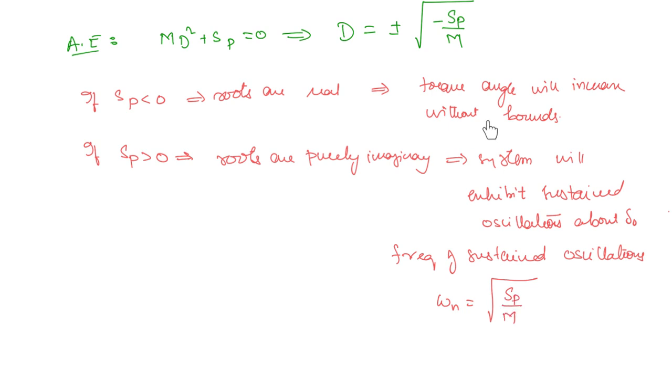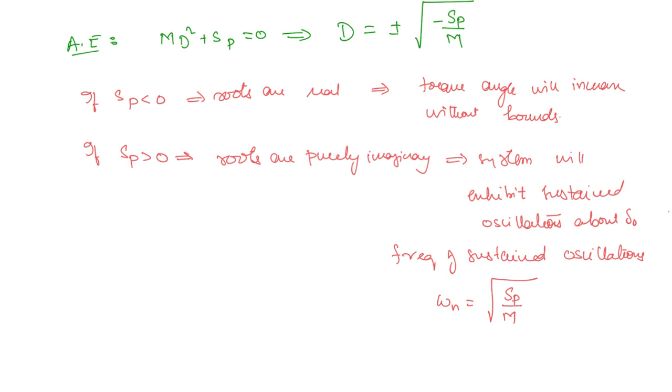Now in this case, the torque angle increasing without bound is undesirable to us, right? That is what is meant by instability. It will not reach any steady state operating condition. So when Sp is less than 0, the system becomes unstable, and if Sp is greater than 0, then sustained oscillations will occur, but these sustained oscillations can be damped out using some other damping system.